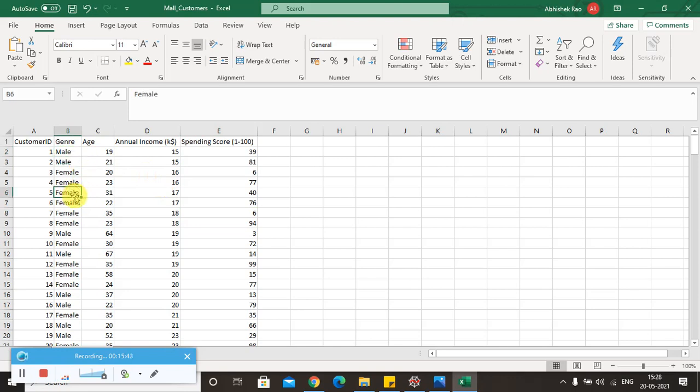Also we will implement this using Python, and to do that we are going to import all the libraries which are required. Later on we will import the data set. Then we will use the very important method called the elbow method. As I already mentioned, this method is used to find the optimal number of clusters.